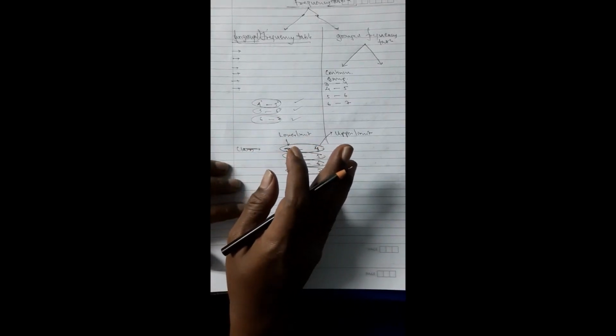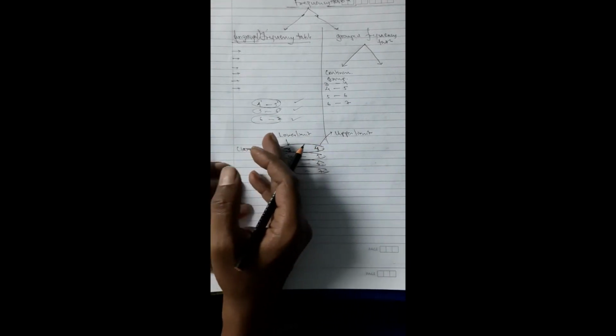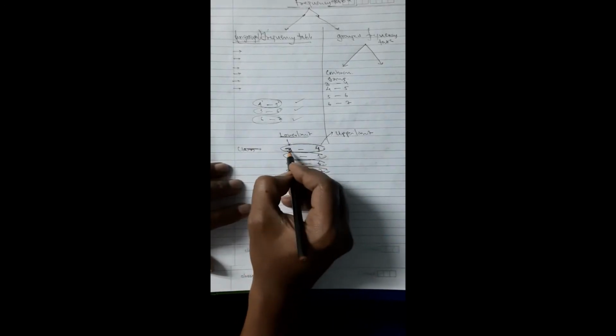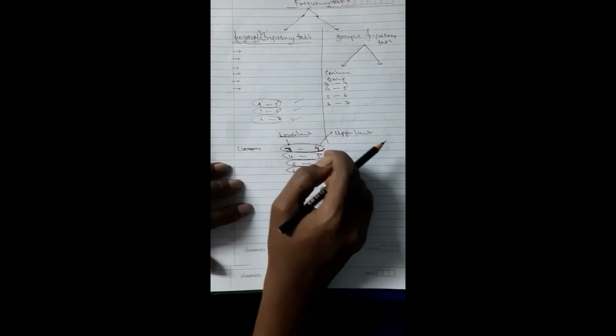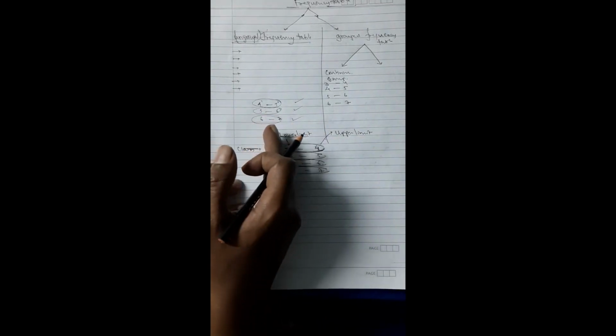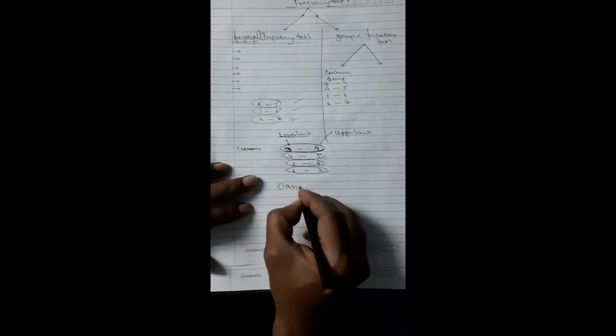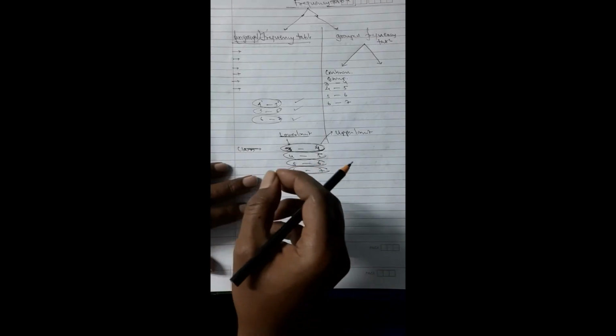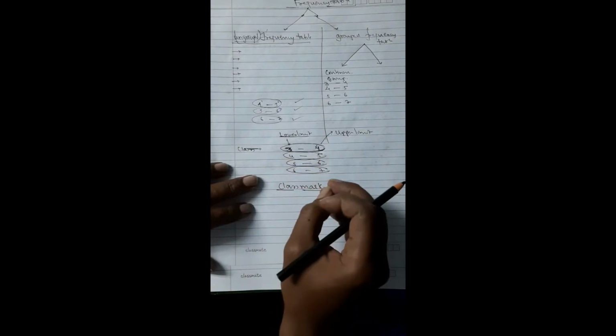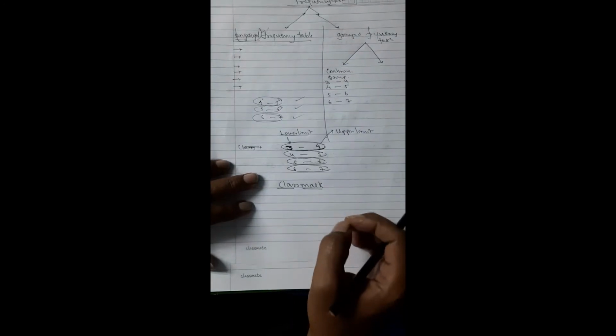Starting point is not the right word to use. The starting point is called its lower limit. Every class has a lower limit. Lower limit means where it starts. And it has an upper limit, where it ends. Every class has a lower limit and upper limit, and then it has a class mark. Every class has a class mark.